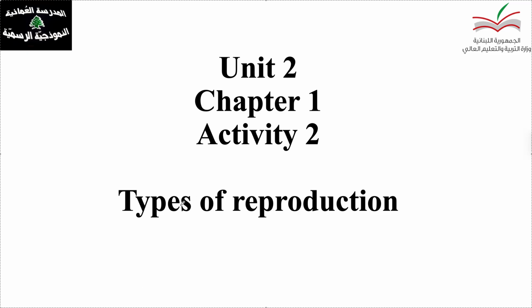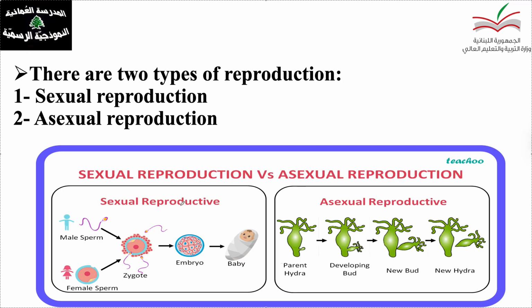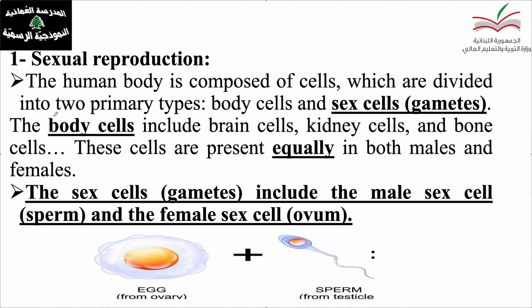Today's activity is about the types of reproduction. Actually, we have two types of reproduction. We have the sexual reproduction and asexual reproduction. First of all, the sexual reproduction. When we say sexual reproduction, which means we require the presence of both males and females.